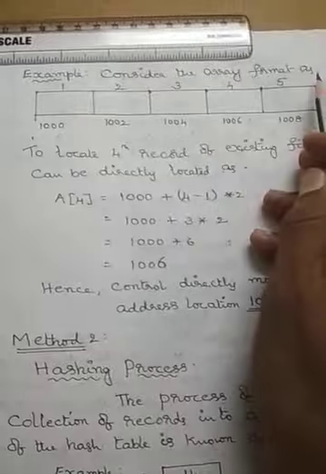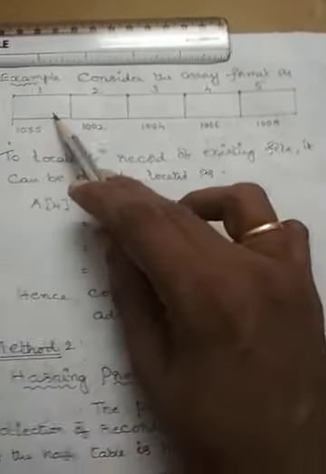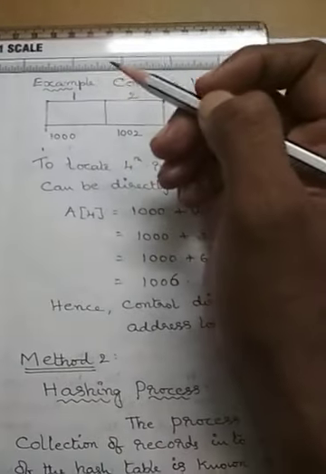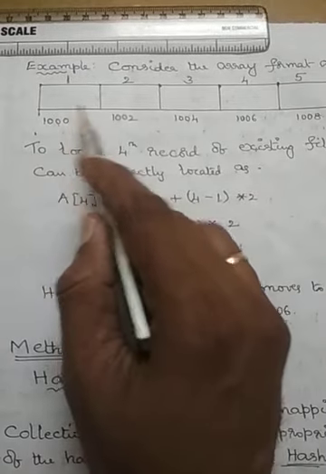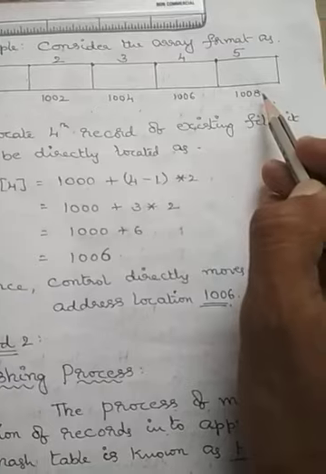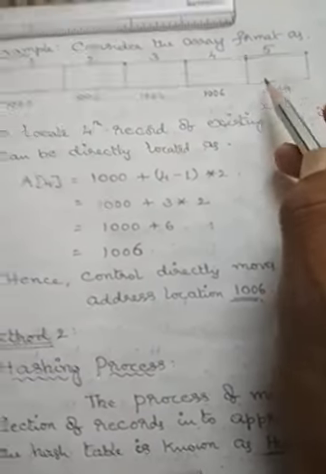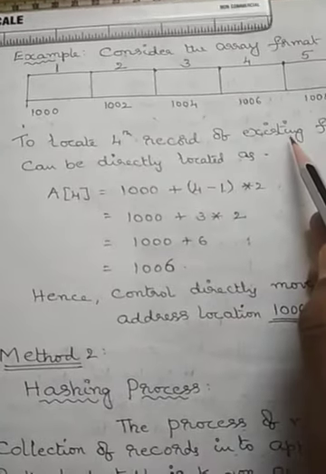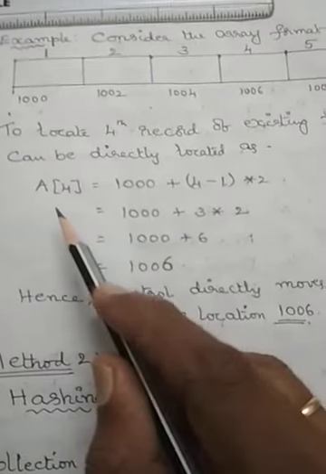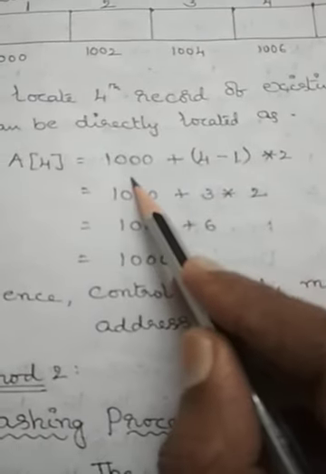Now consider a simple example. Consider the array format like this. Here we are assuming the starting element's index is 1, unlike 0. Now the addresses allocated for each of these elements are 1000, 1002, 1004, 1006 and 1008. There are 5 elements present in this. To locate the 4th record of the existing file, it can be directly located as A[4]. If you want to find the address of A[4], then we will be using 1000.